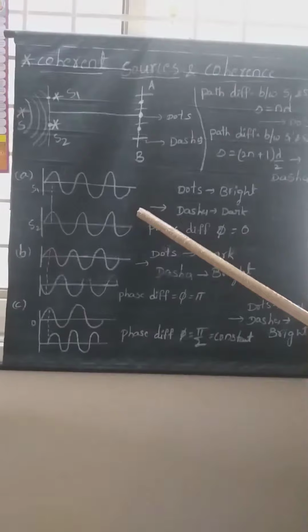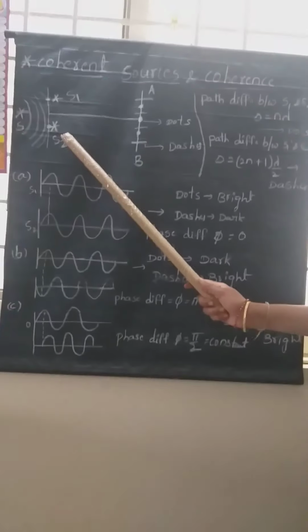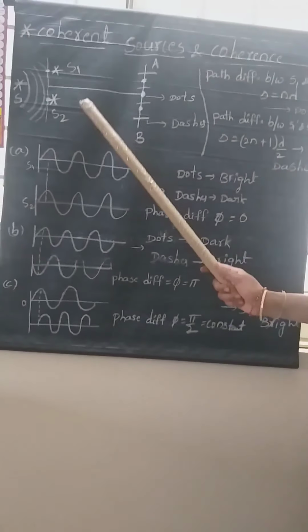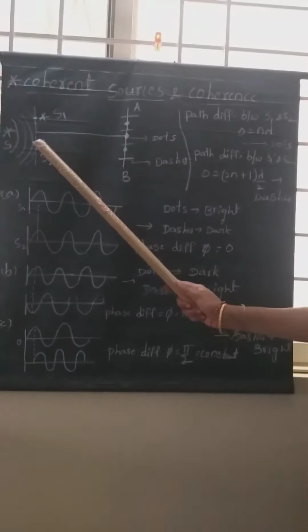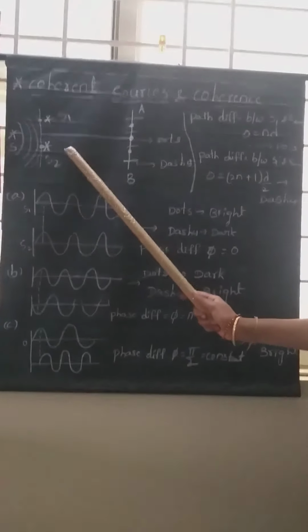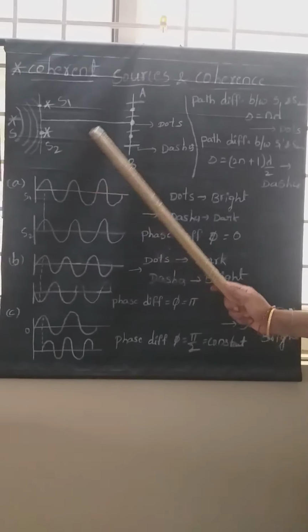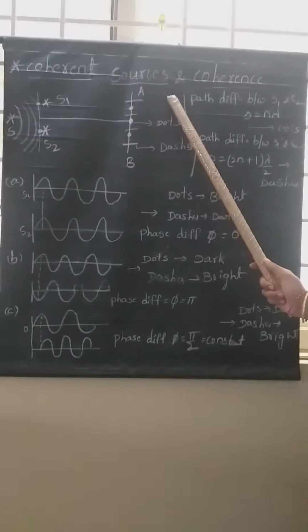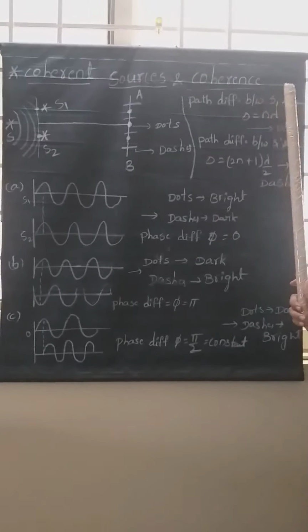Therefore, we can't get an interference pattern. That's why we create two secondary sources from the main source. Since they are generated from the main source, both waves maintain the same frequency and same wavelength. This is called coherent sources, and the complete method is called coherence.